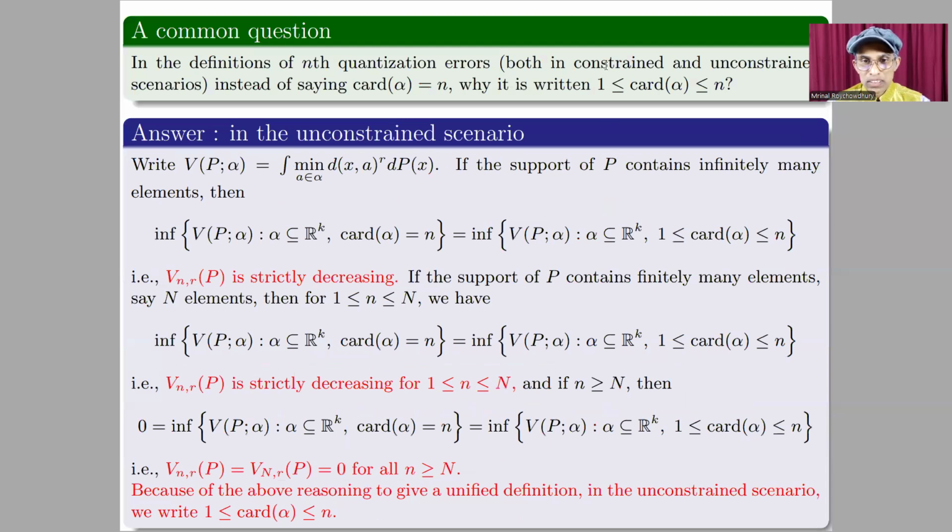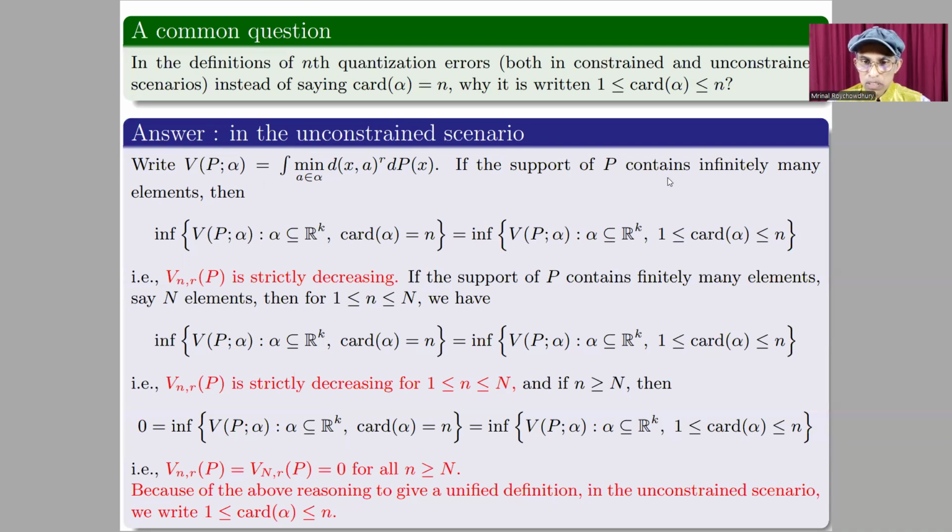A common question: in the definition of the nth quantization error, both in constrained and unconstrained scenarios, instead of saying the cardinality of alpha equals n, why is it written that the cardinality of alpha lies between 1 and n? Here is the answer. Let me first give you the explanation in the unconstrained scenario. Write V_p(alpha), which is this distortion error.